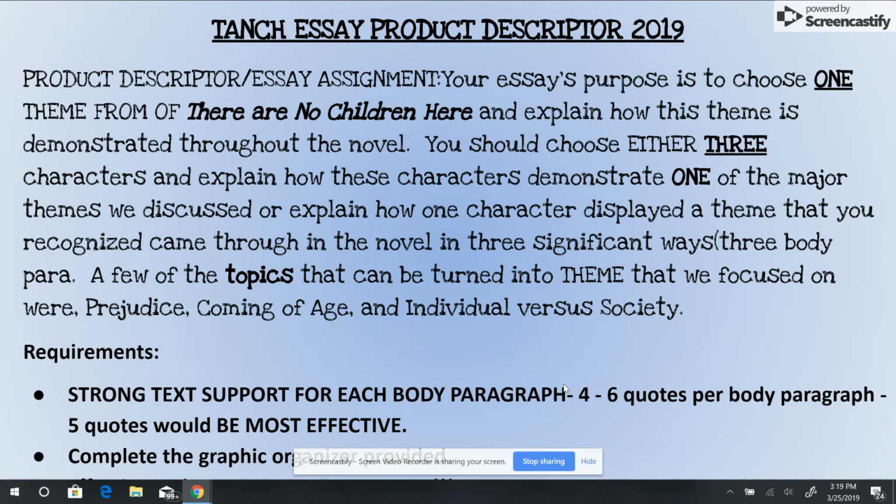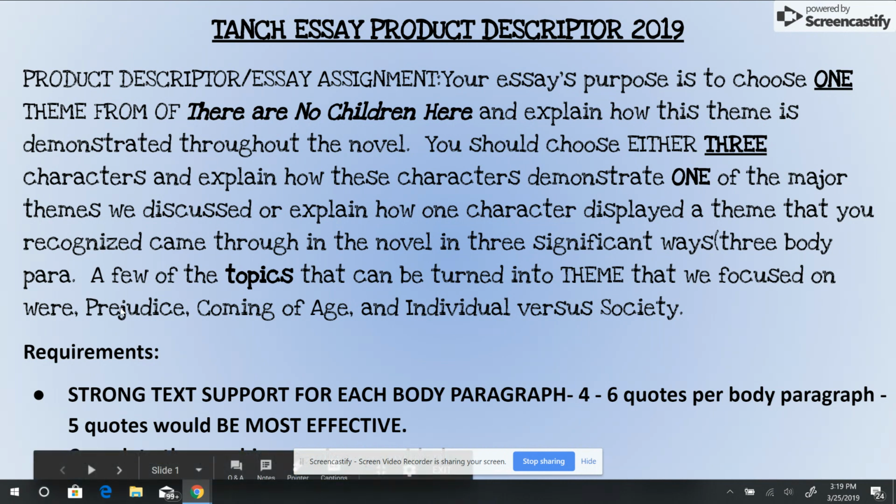Each of your body paragraphs can be about a separate character and how that character displays a theme, or you can just pick one theme and write about how it's demonstrated 3 different ways. So basically the premise is that you have to choose a theme and then write about it for 5 body paragraphs. Now remember, there's a difference between topic and theme, right?